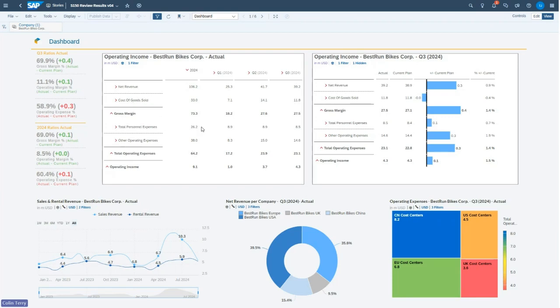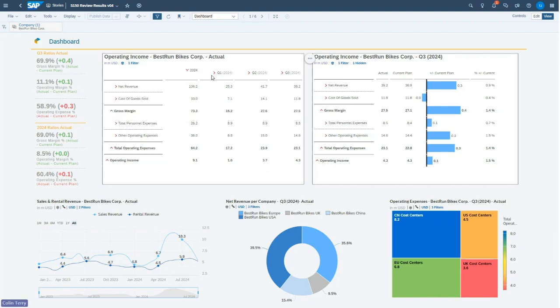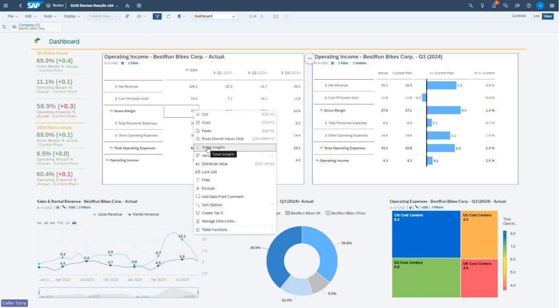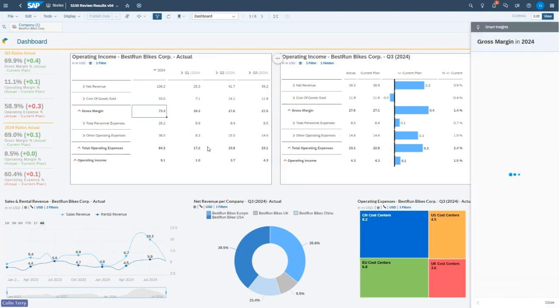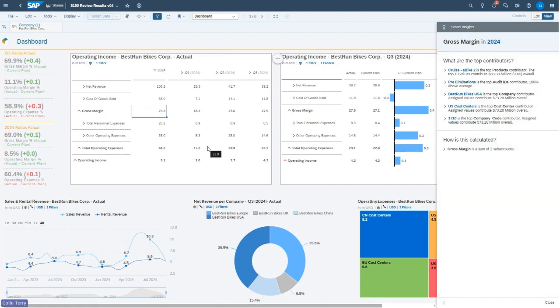And this is an interactive table, so it's not static data. If I wanted to, I could, for instance, click on net revenue and break out that figure into its underlying component parts. Likewise, I could do the same thing up here with our Q1, Q2 to show the underlying monthly data. I can also right click on a figure I'm interested in and bring up the context menu and select Smart Insights. And what will happen at that point in time is Analytics Cloud will analyze that number and show me the underlying contributors which go to make up that figure.